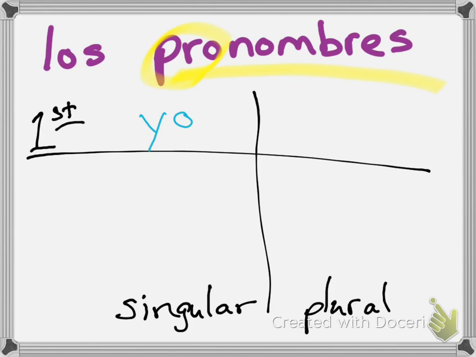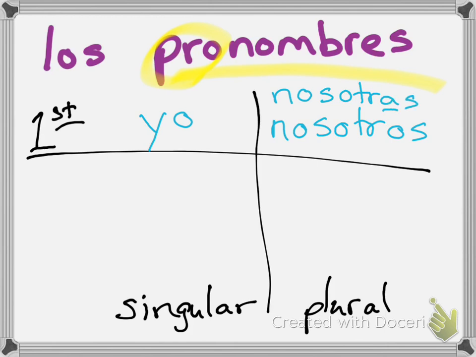If I am with my friends, or if I am with my family, or if I am with anybody else, now it becomes plural, right? So it's going to be nosotros. Now, because I am a girl, if I am with a group of all girls, it is going to be nosotras. Okay, remember what we talked about with gender, right? We change endings based on gender. So if I am with a group of girls, and I am a girl, it's going to be nosotras. If I am with even one boy, it's going to be nosotros. Okay, so that's our first person singular, yo. First person plural, nosotros or nosotras.